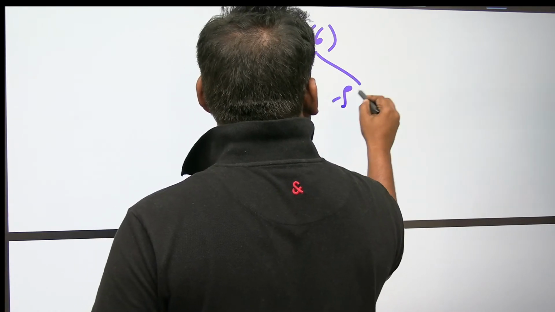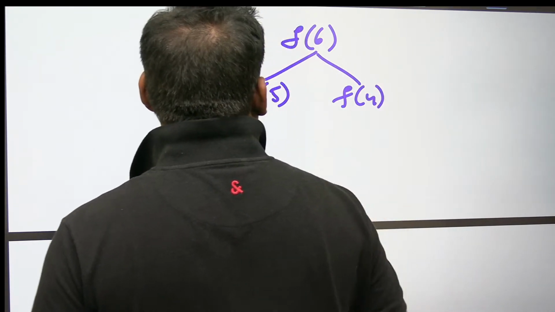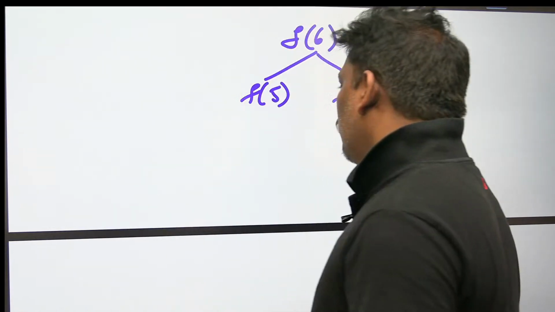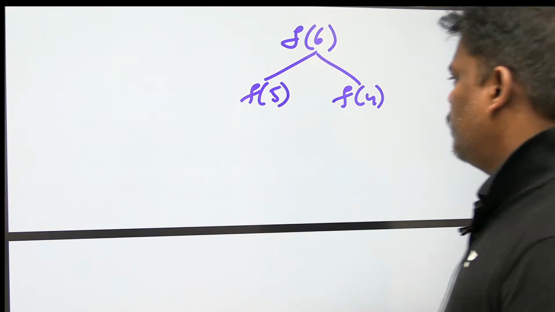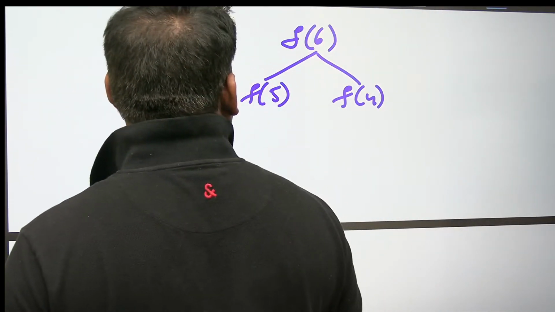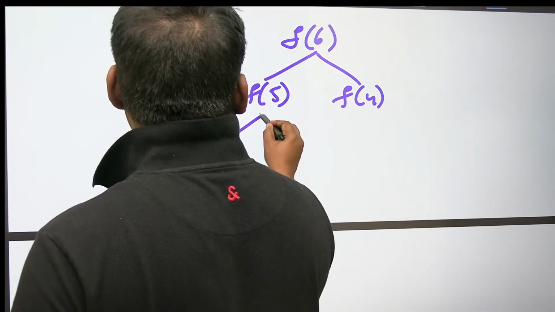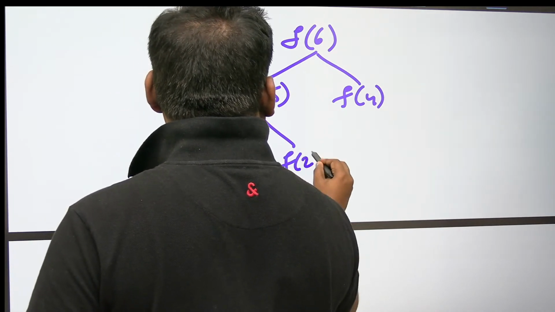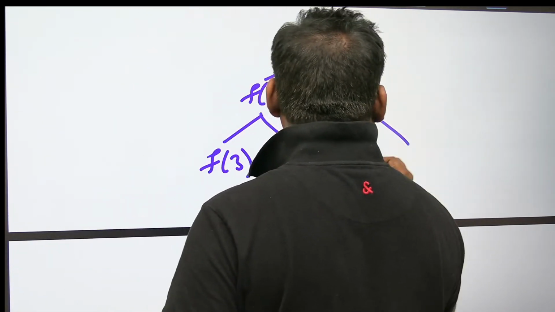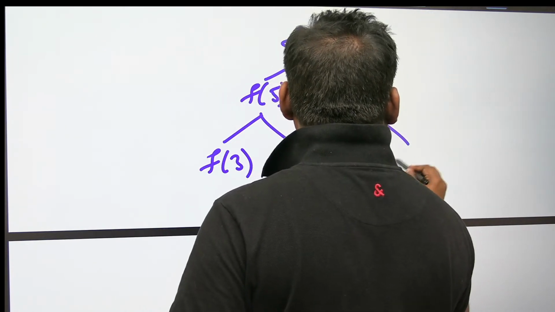Afterwards, Fibonacci of 4 is required. Fibonacci of 6 requires 5 and 4. And 5 requires 3 and 2. Next, 4 requires 3 and 2.